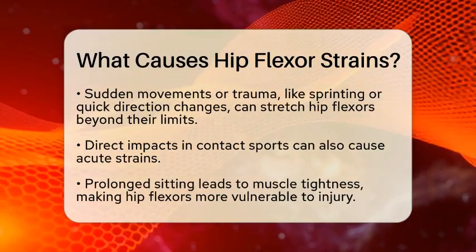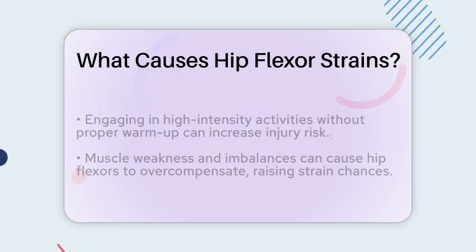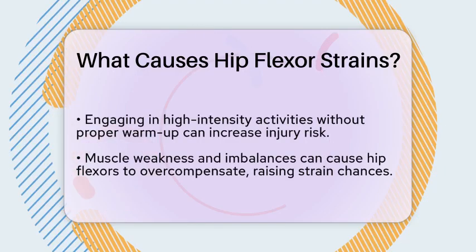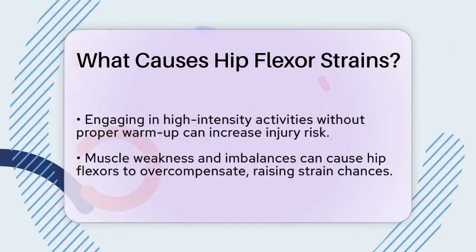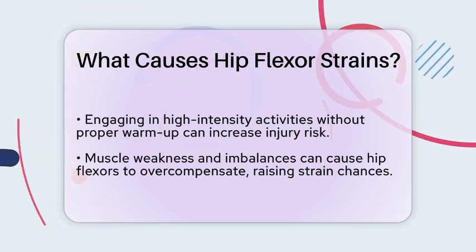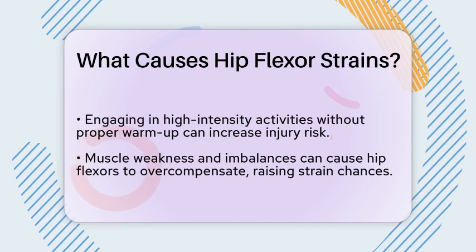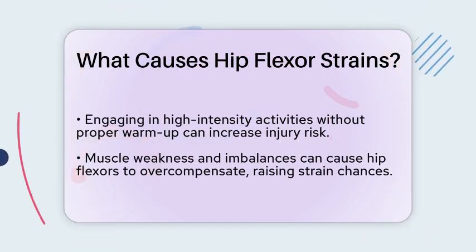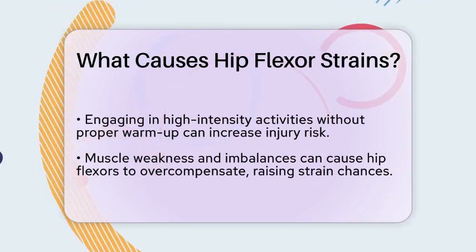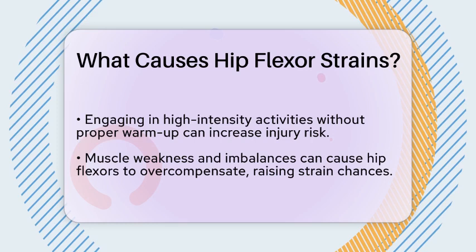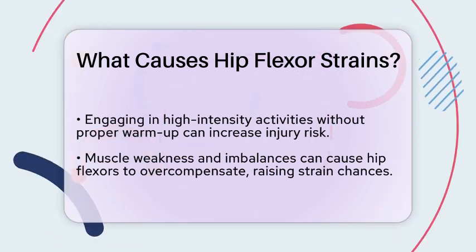Muscle weakness and imbalances play a role as well. If the core or gluteal muscles are weak, the hip flexors may have to work harder during movement. This overcompensation can increase stress on the hip flexors, raising the chances of a strain. Muscle imbalances, where some muscles are stronger or tighter than others, can lead to improper movement patterns that strain the hip flexors.